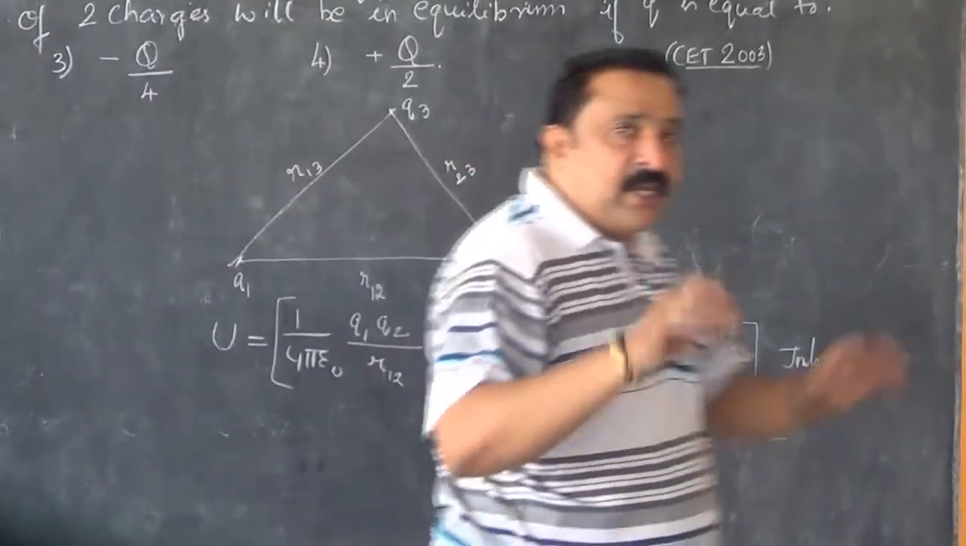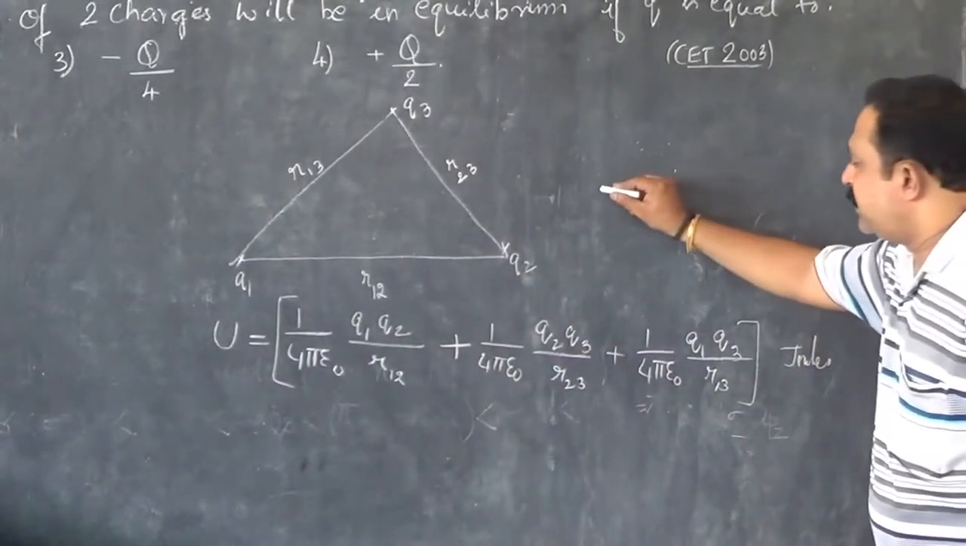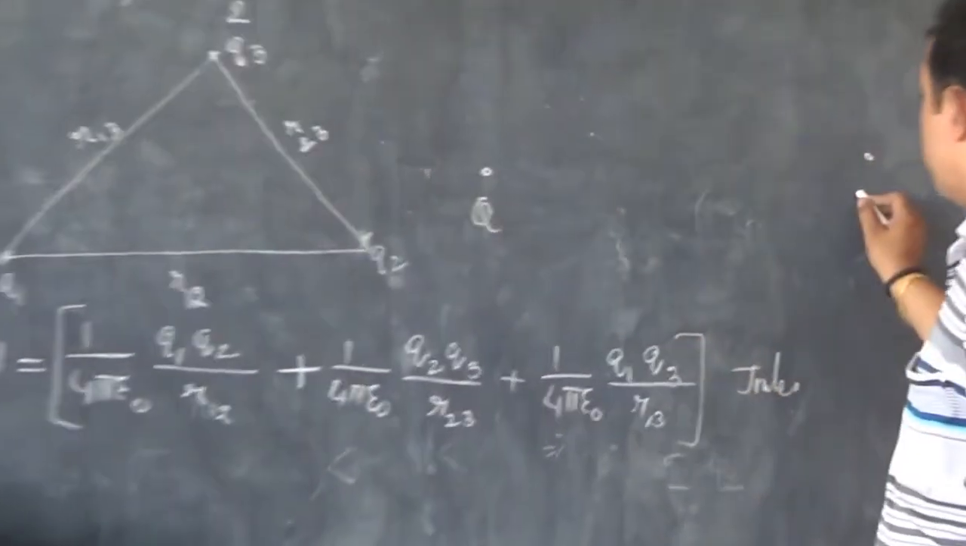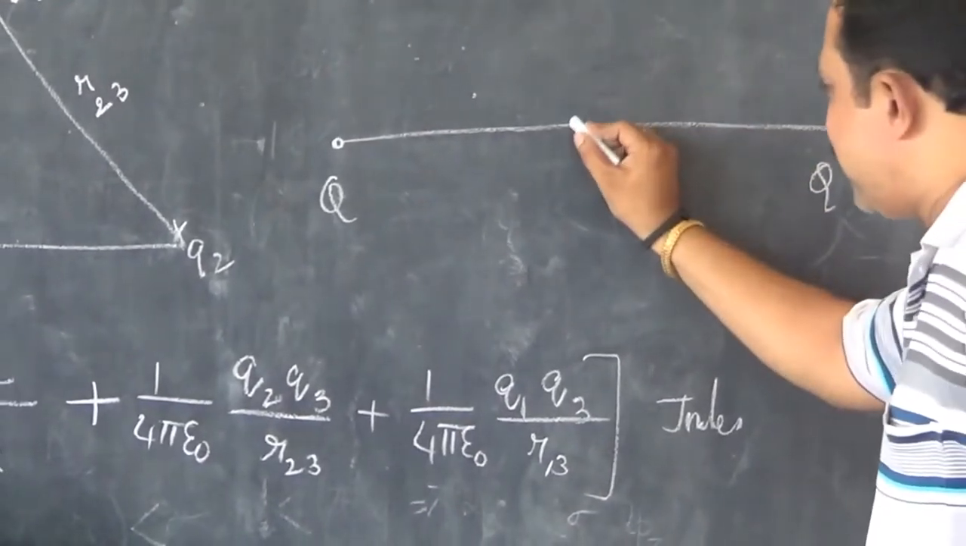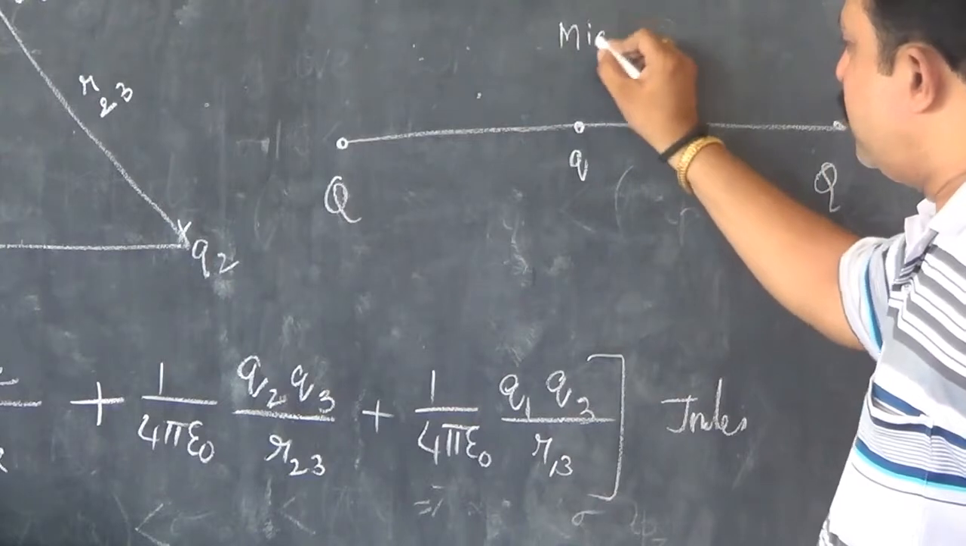Okay. Now here what is to be understood is that, supposing between the 2 charges, say Q and Q, I bring or I place another charge Q exactly at the center or at the midpoint.